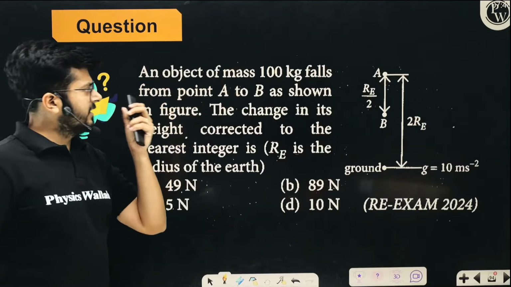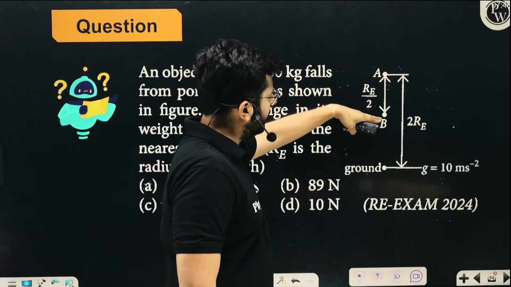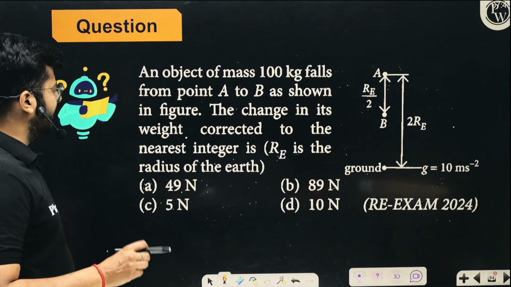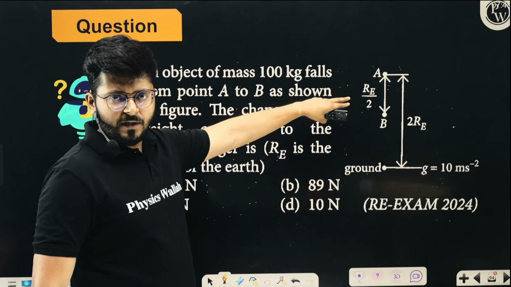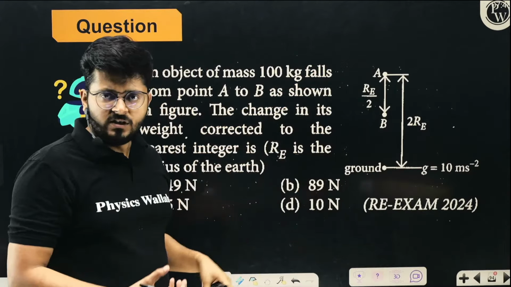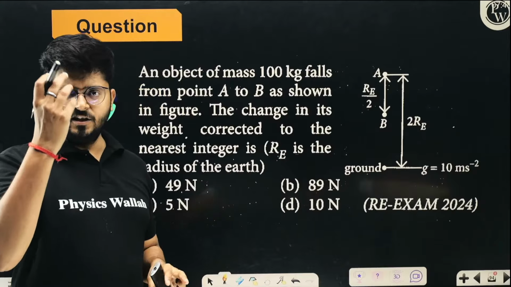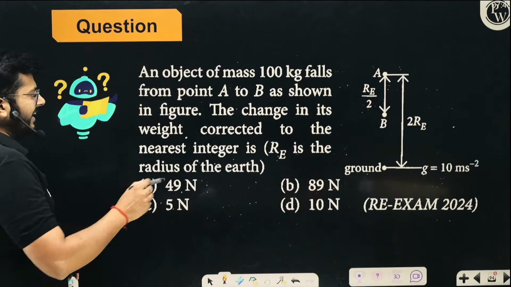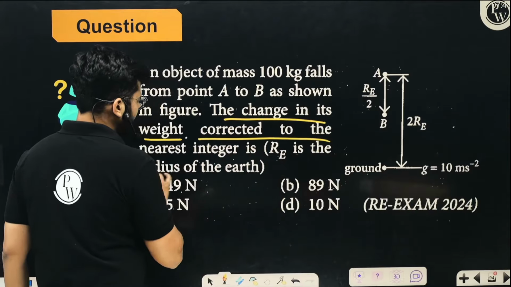An object of mass 100 kg is falling from a point A to B as shown in the figure. The change in its weight corrected to the nearest integer is? So definitely when the fall is appreciable because it is falling half of the radius of Earth, the value of g will change reasonably in this fall, right? The value of acceleration due to gravity will change reasonably in this fall. So when that happens, we need the change in the weight corrected to the nearest integer.